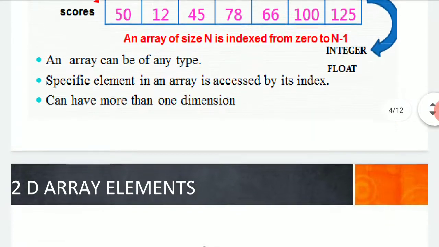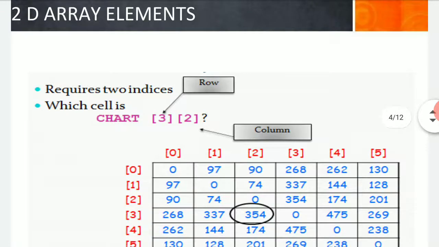Now coming to the part of 2D arrays. When we speak about a basic array, that was a 1D array. In a one-dimensional array we store data in a homogeneous and sequential pattern. A sequence here just means you are putting numbers in, not necessarily arranged, because we deal with the indexing of a number but not with the exact value of the number you are storing in the array.